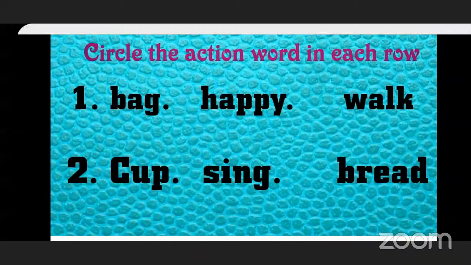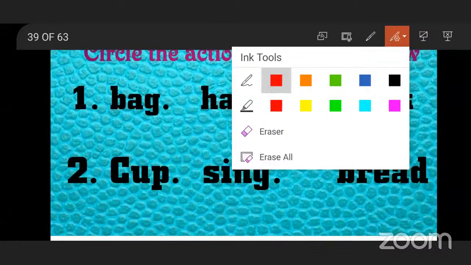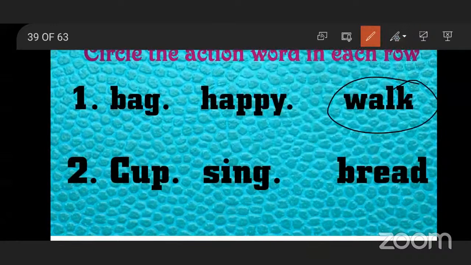So children, what do you have to do? You have to circle it. So walk, we will circle it. Next, cup; sing; and bread. Cup is the name of a thing. Sing. You sing songs. So sing is the action word. We will circle it. And bread is something that you eat.